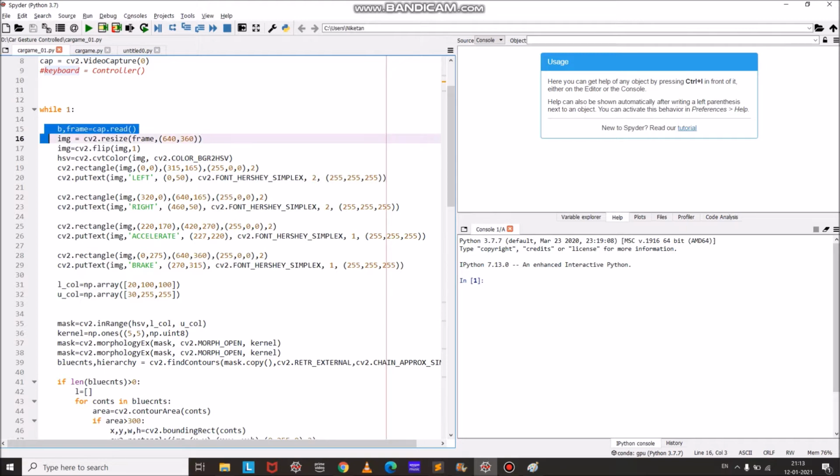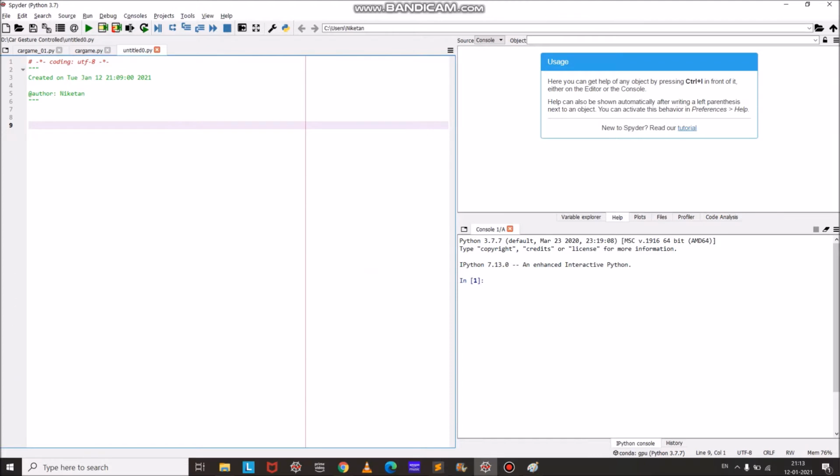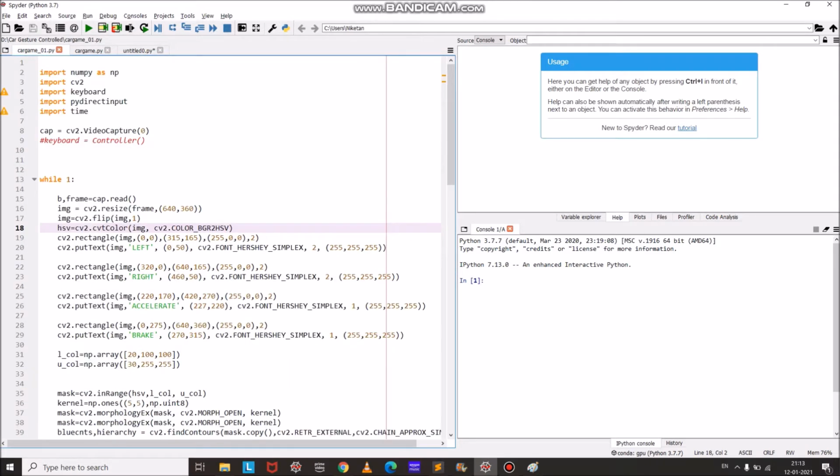Now I will resize it using cv2.resize, and since the images captured by the webcam will be horizontally flipped, I will flip them back using cv2.flip. The images are captured in RGB color format, and I will convert them into HSV format. Now this will capture the video and show it to me. Let's see how the output will look.